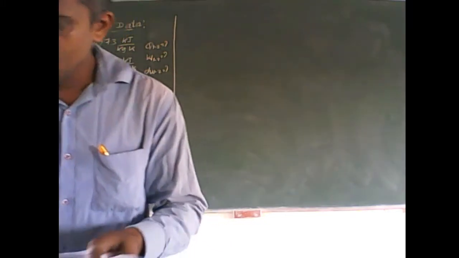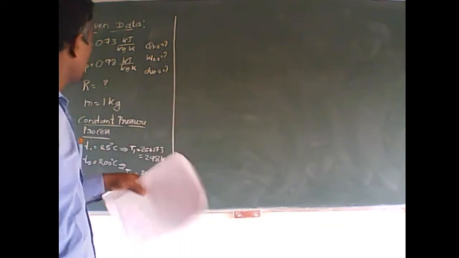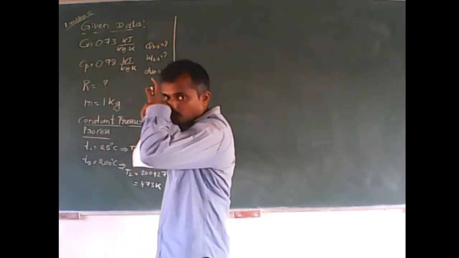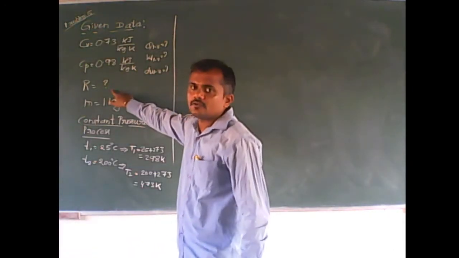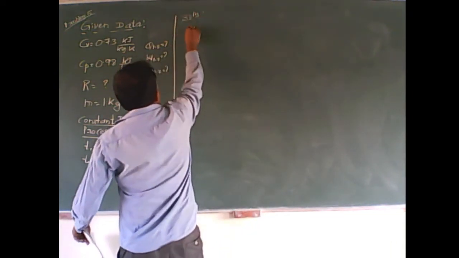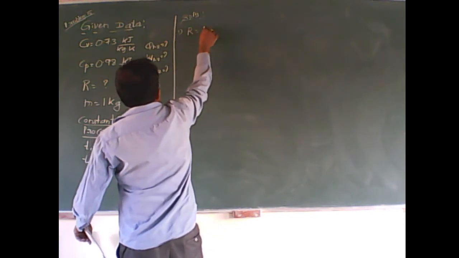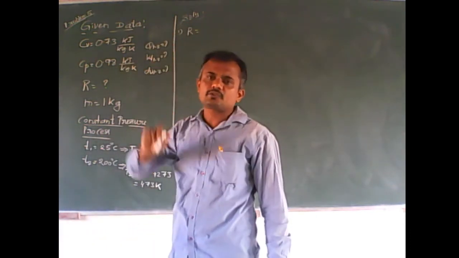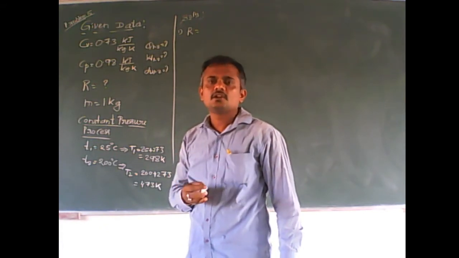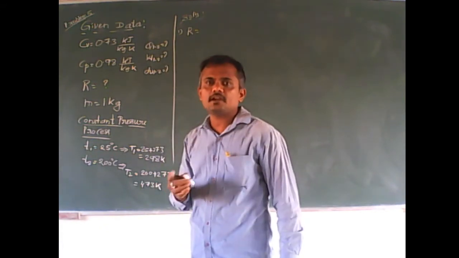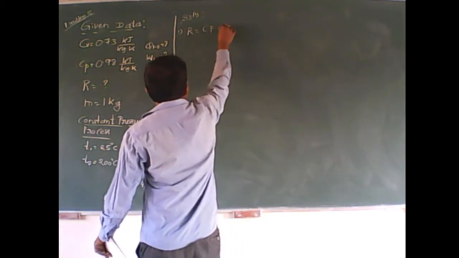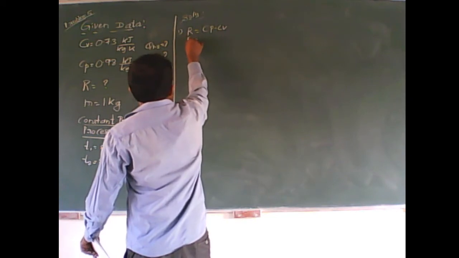As you know, first we have to calculate R. What is R? Very important. The first and foremost thing is to calculate the R value. What is the expression for R with respect to Cp and Cv? As we have already derived the relationship between the two specific heats, Cp, Cv and the characteristic gas constant R, that is Cp minus Cv is equal to R. The R value will become